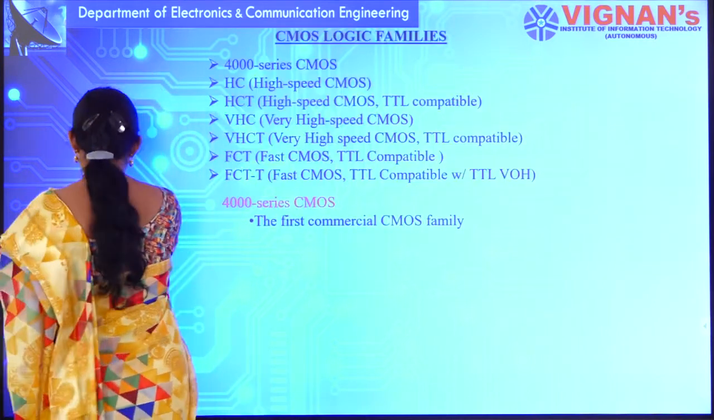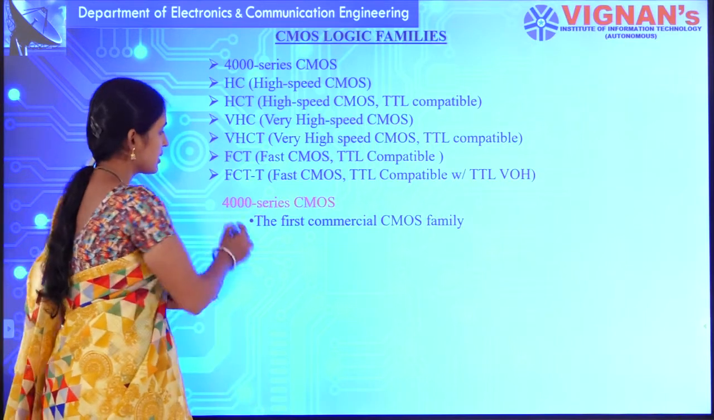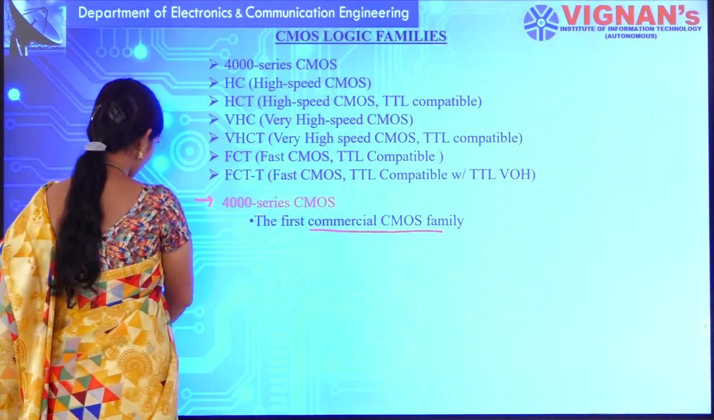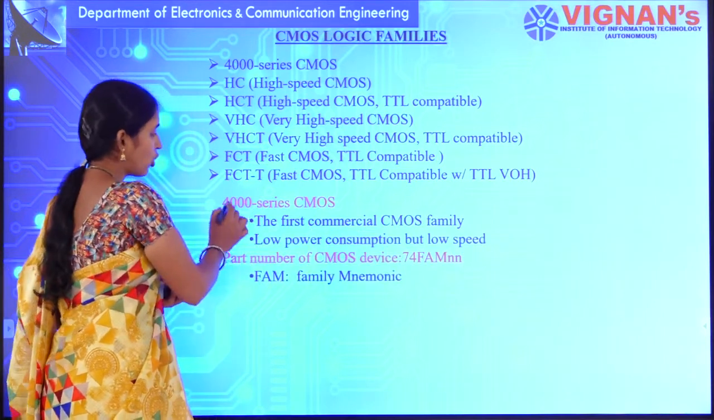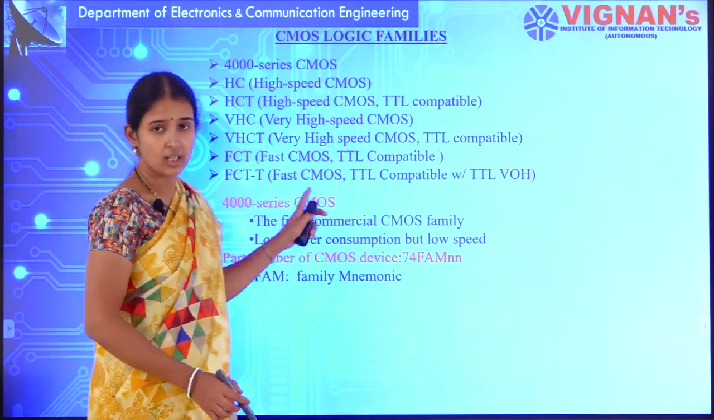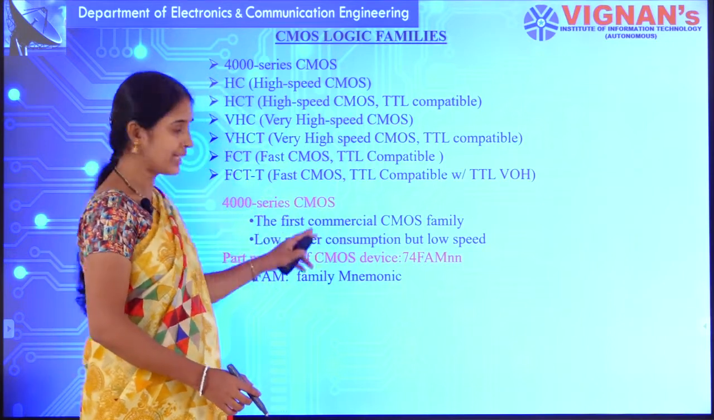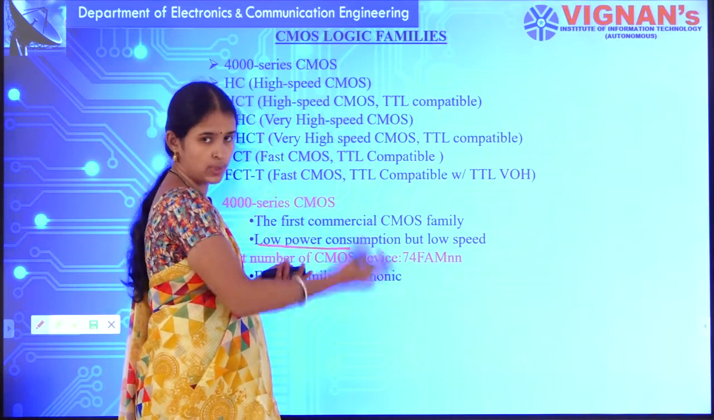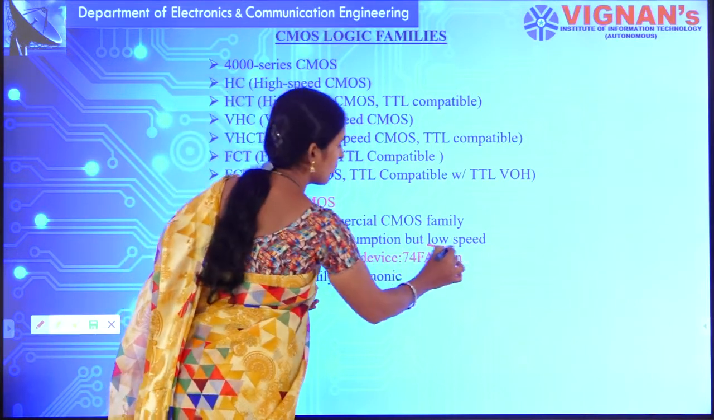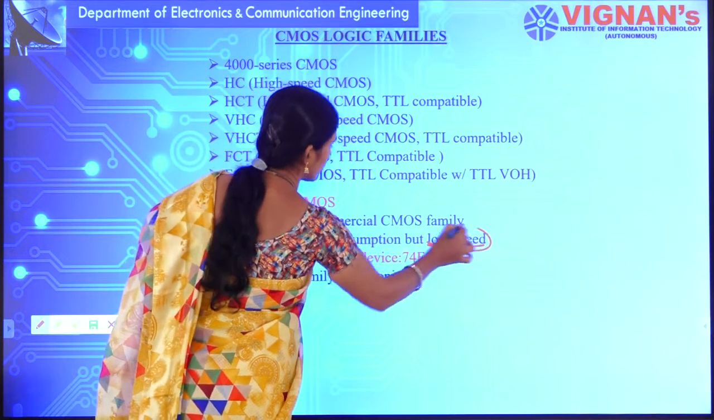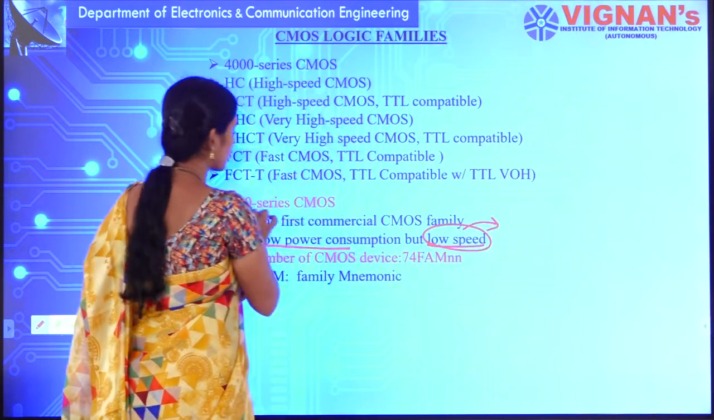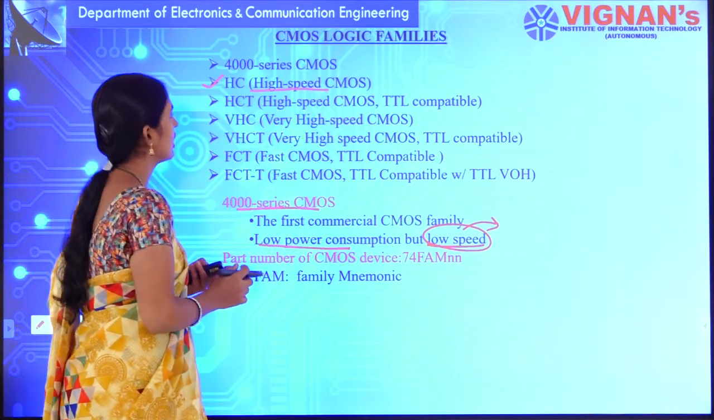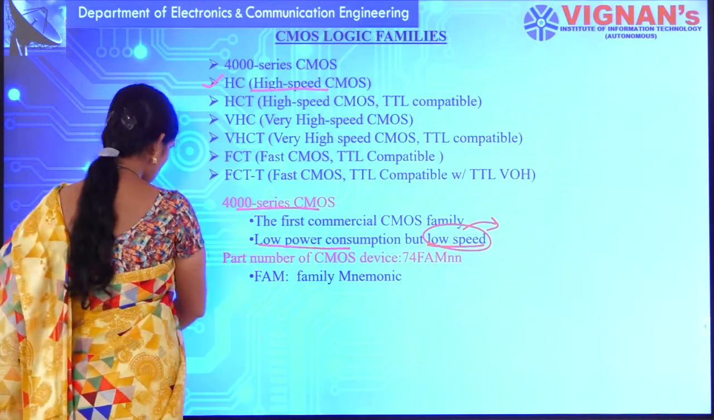The 4000 series CMOS logic family is the first commercial CMOS logic family. The main drawback here is that it has very low speed, though it provides low power consumption. At the same time it should operate with high speed also, but it is operating with low speed. That low speed, the drawback in the 4000 series, is overcome by the high speed CMOS logic families.